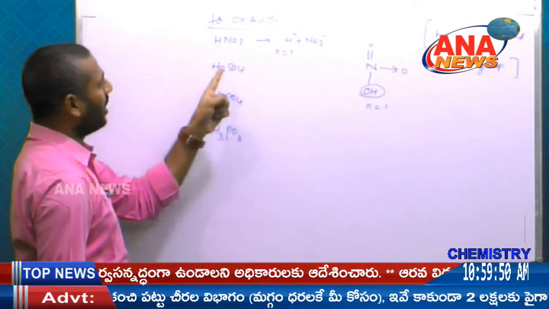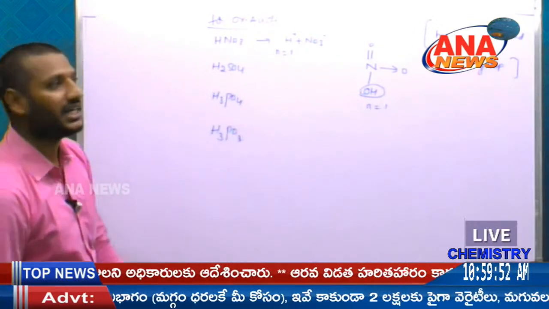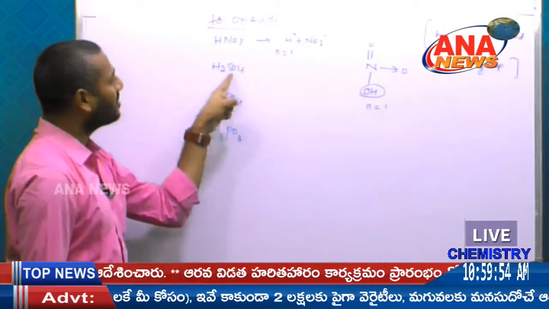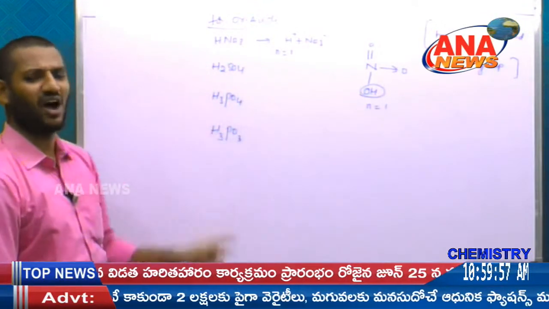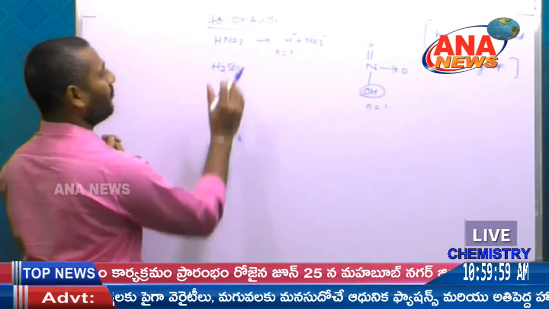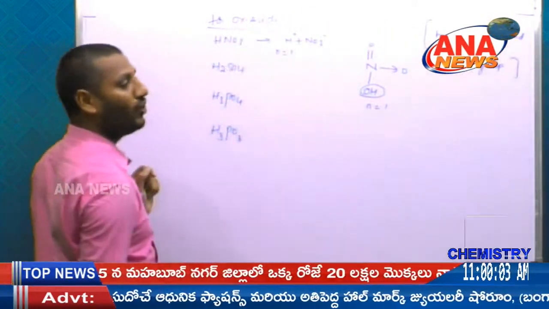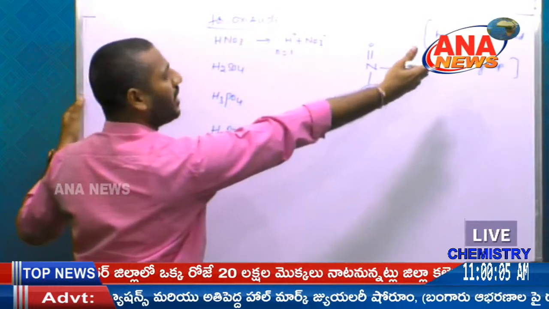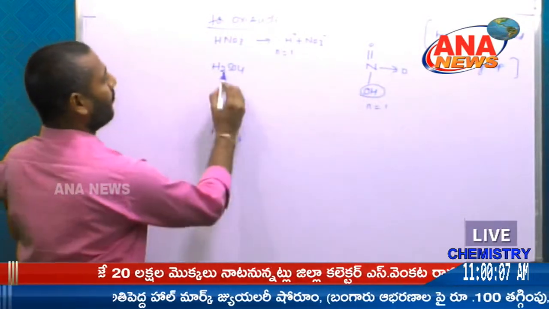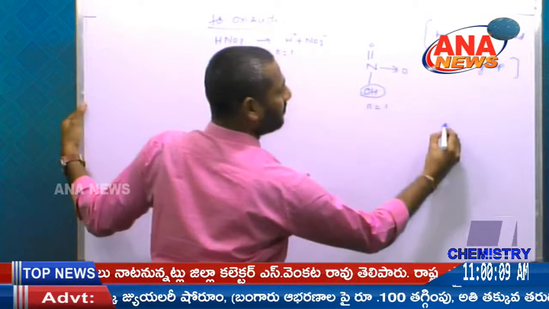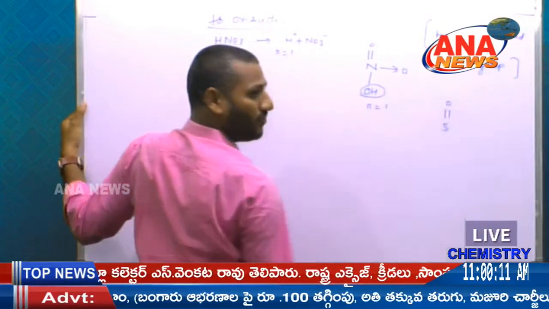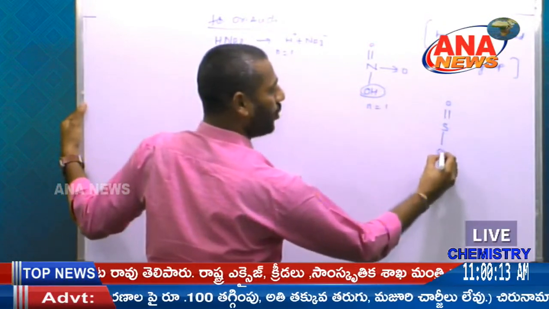H2SO4 is also one of the oxyacids. Oxyacid is nothing but a combination of oxygen and hydrogen. For H2SO4, oxyacids have one OH group and one double bond O group. Yes, one double bond O group. Next, the OH group.